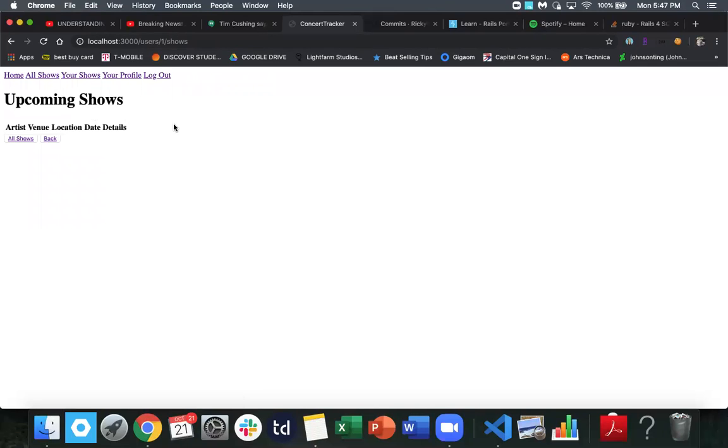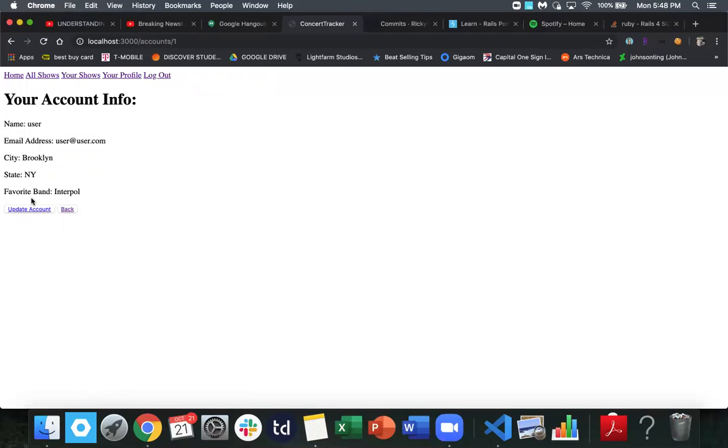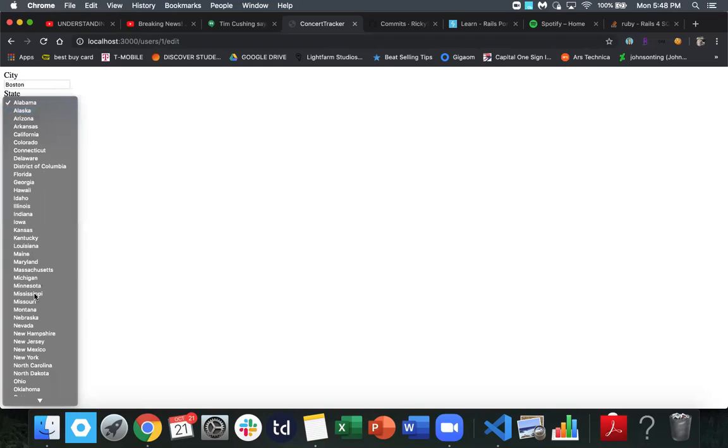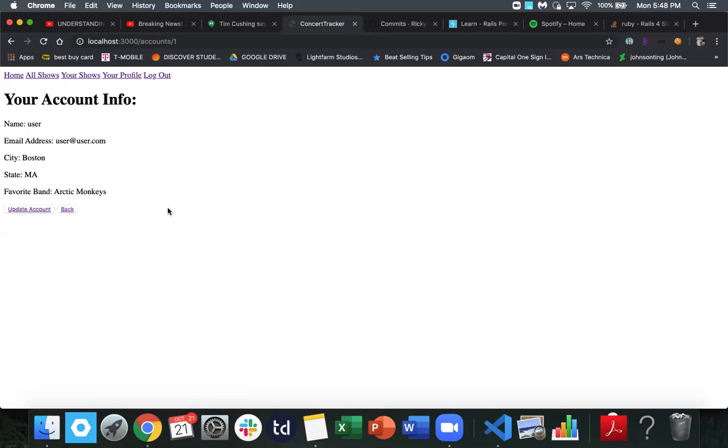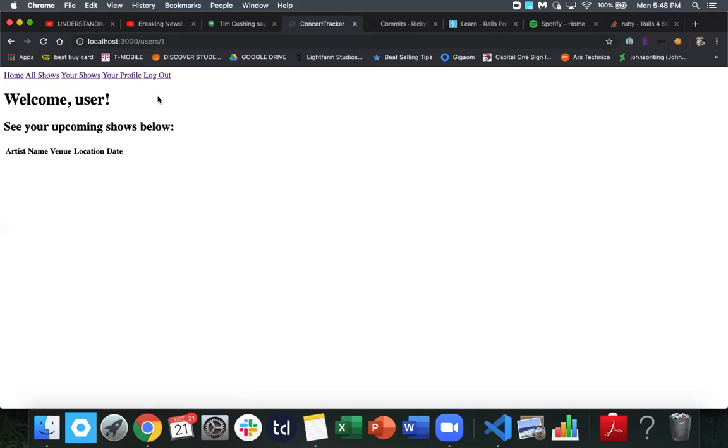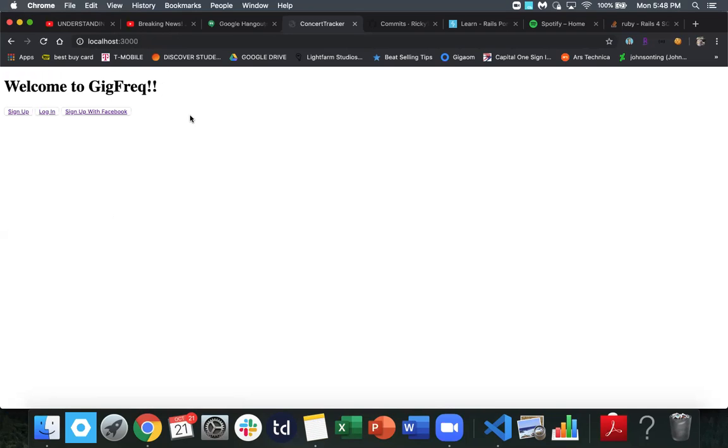And then your shows is pretty self-explanatory. It'll be any show that's associated with a user. And then your profile, this is where a user can update their account. So if I click update account, I could change my city to Boston, Massachusetts, and we'll change my favorite band to Arctic Monkeys. So you can see I've already done this before. Update the profile, and boom, all of our changes persist. So we'll log back in as this user after I show you how it works with bands, and the ping-ponging between them.